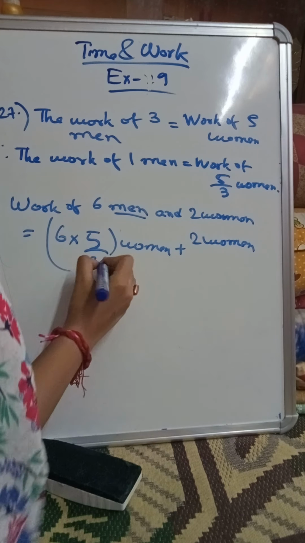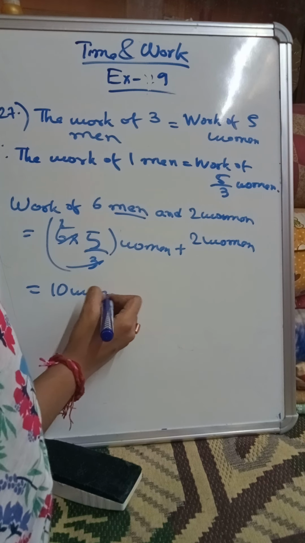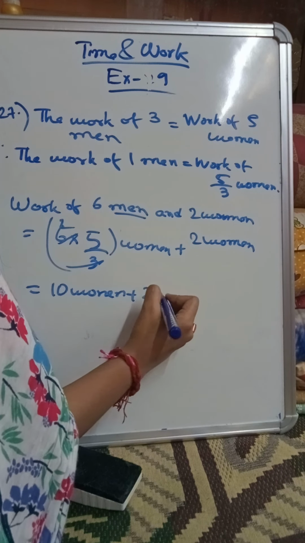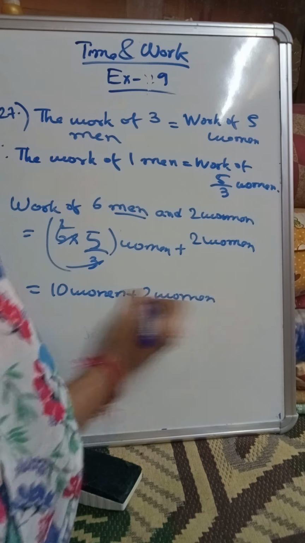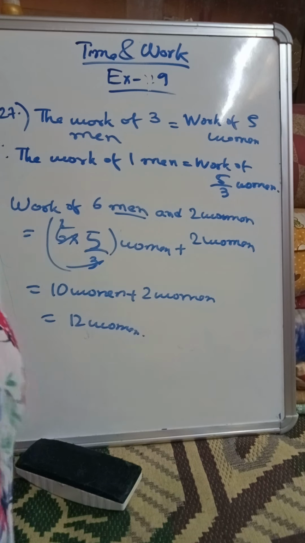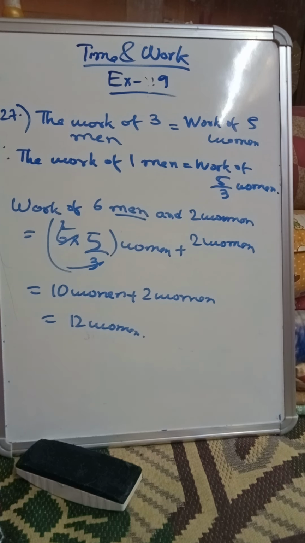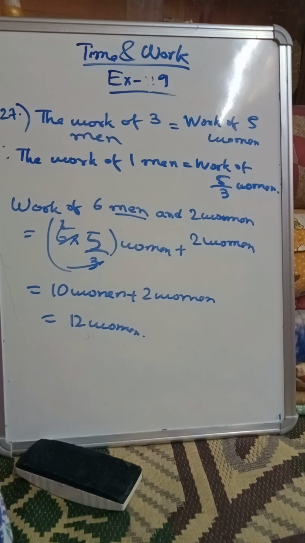If I cancel this out, this will be 10 women plus 2 women, that is 12 women. Now if you see in the book, it has been said that six men and 2 women can complete the work in 50 days. We need to find the work done by 12 men and 4 women.